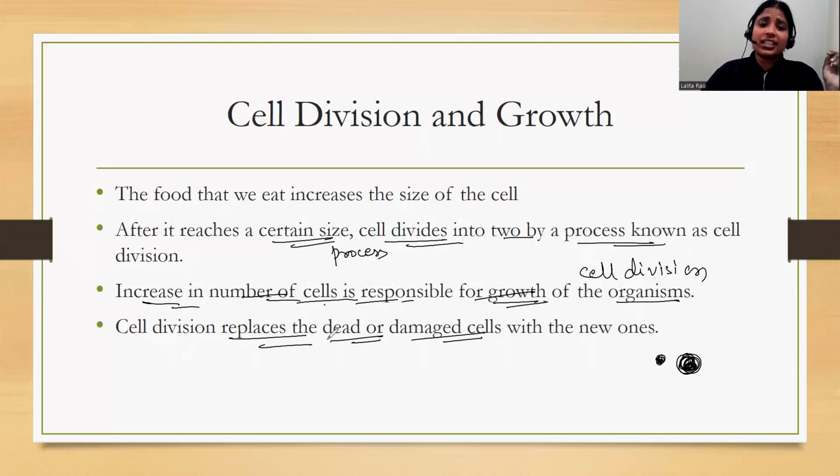In the same way, the dead cells or damaged cells, like when you get hurt, suppose your skin got damaged, then it needs to be repaired and new skin develops there. It is because of cell division, otherwise there would be no repairing. So this replacement is required for proper functioning of the body, and for that the cell needs to divide. The old cells are replaced by new cells because of cell division, and this process is very important for growth.